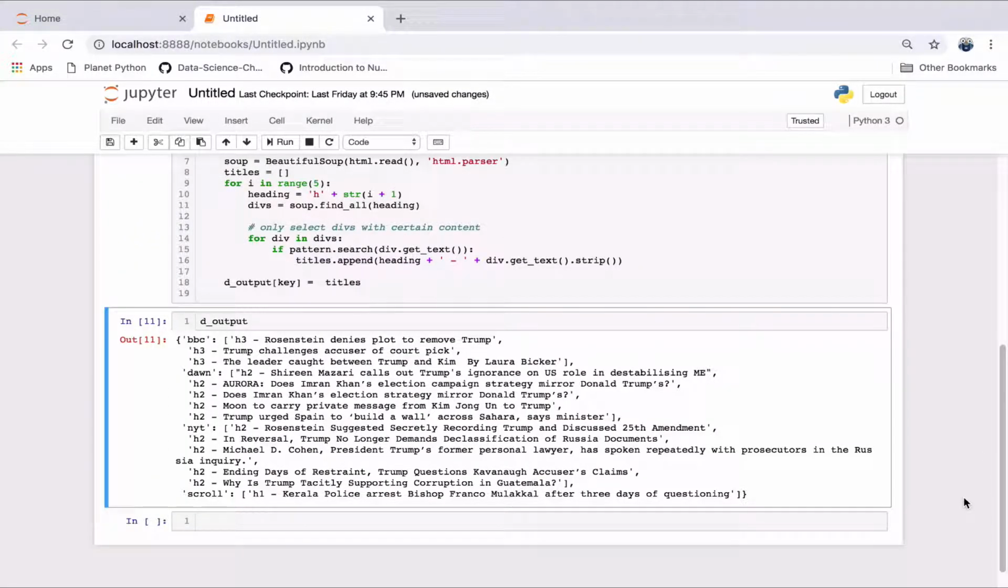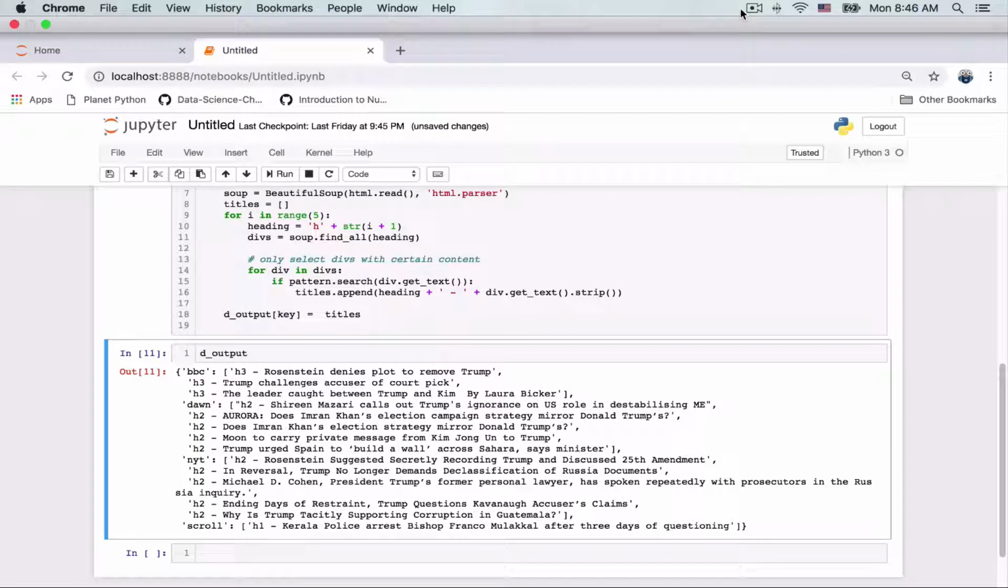Alright, so here's our output dictionary. So we have the keywords BBC, Dawn, New York Times and Scroll. So first looking at BBC, we have got 3 entries. All 3 have H3 titles, and all three involve the keyword Trump. No mention of the pattern bishop.